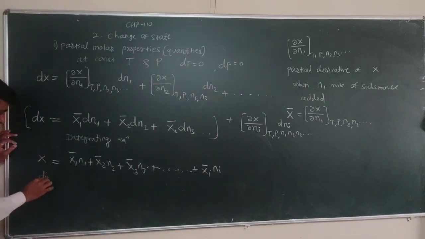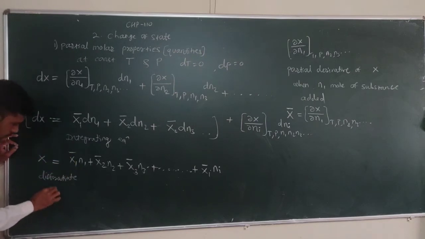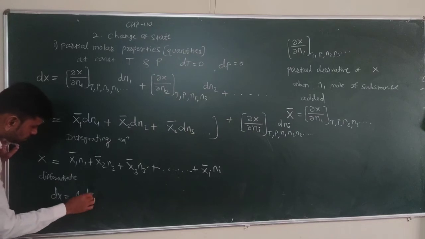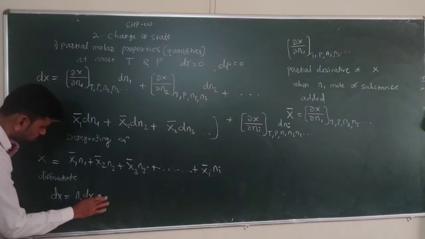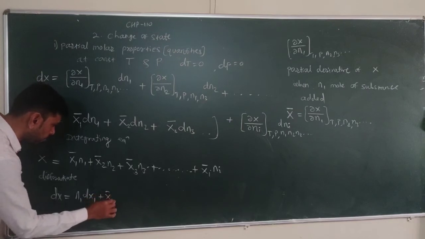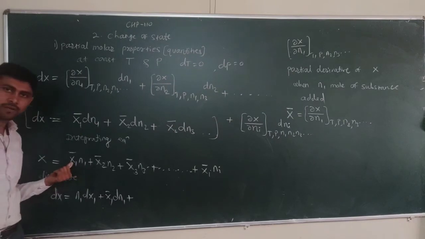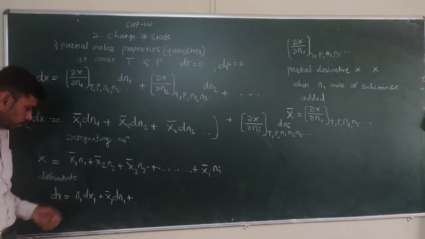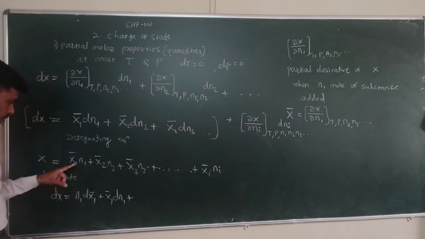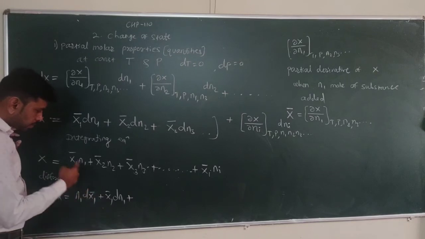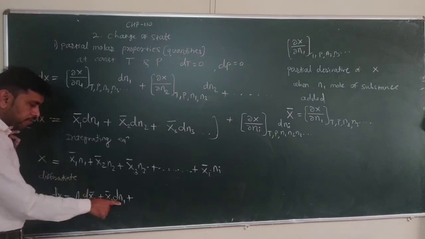When we differentiate it again, we obtain dX equal to n1 dX1 bar plus X1 bar dn1. Here, in the first term, we have kept X1 bar's coefficient n1 constant and taken the derivative of X1 bar; in the second, we have kept X1 bar constant and taken the derivative of n1.